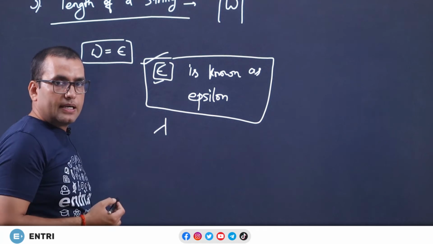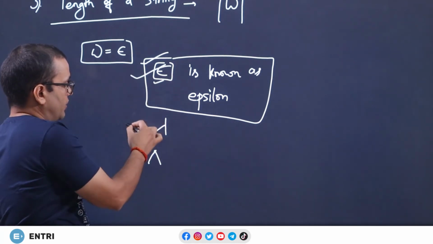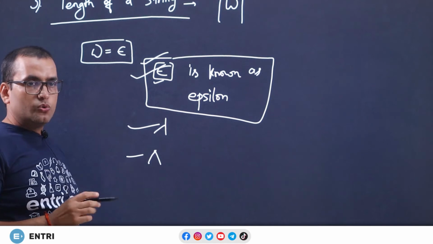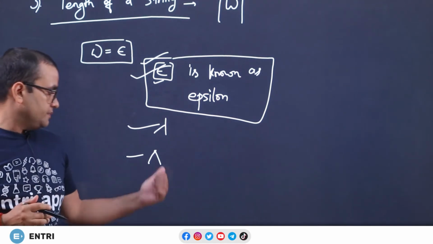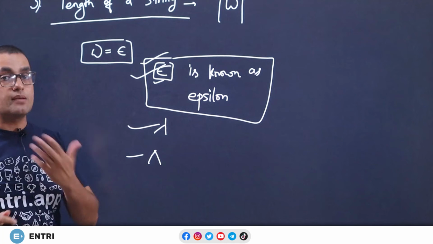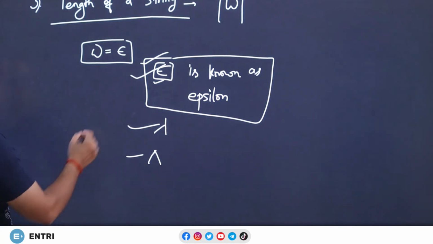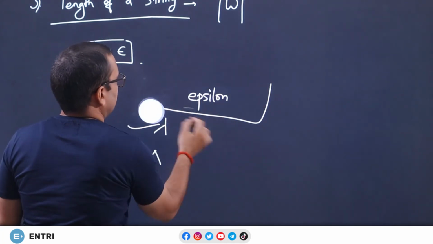And in John C. Martin and Michael Sipser, you will find a cap. The notation is different, but the uses are the same. So, the cap, lambda, epsilon, the meaning is the same. Then what is the meaning of this epsilon?